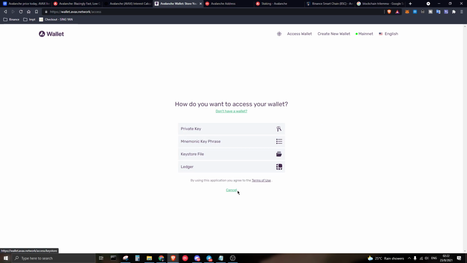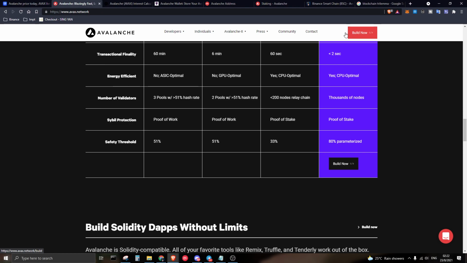So over here on the wallet itself, you will need to head over to the website of Avalanche, and from there you need to select, over here on the individual, you need to click on the Avalanche wallet, and after that from there you will need to create your own wallet. And after that, how does this wallet work?